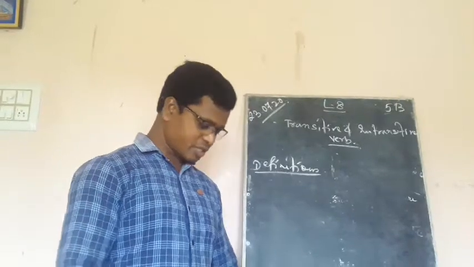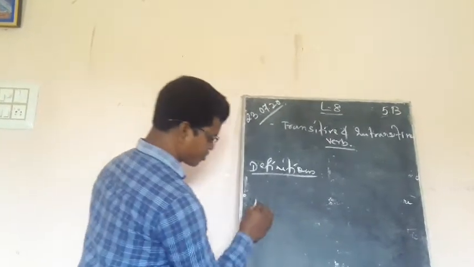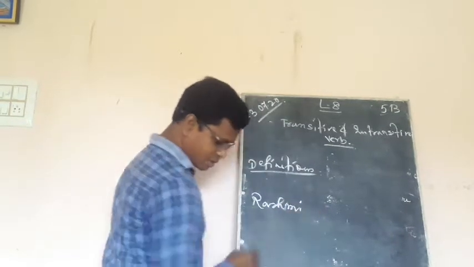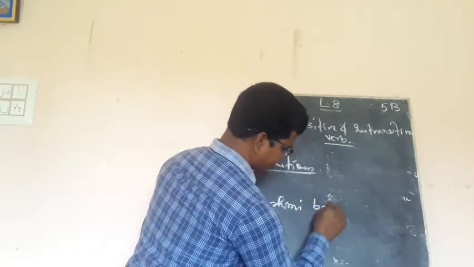So from these two examples, it is very clear. Like, Rashmi baked a pie.